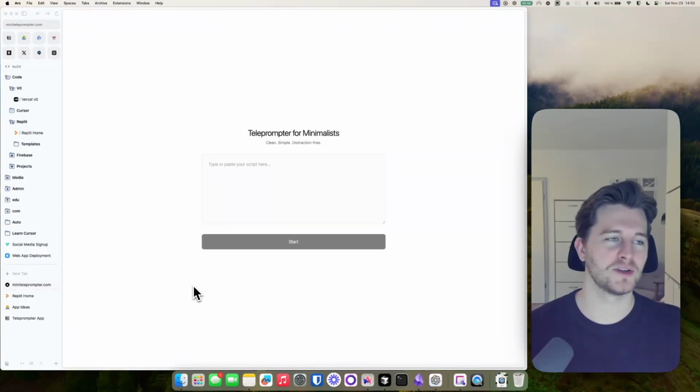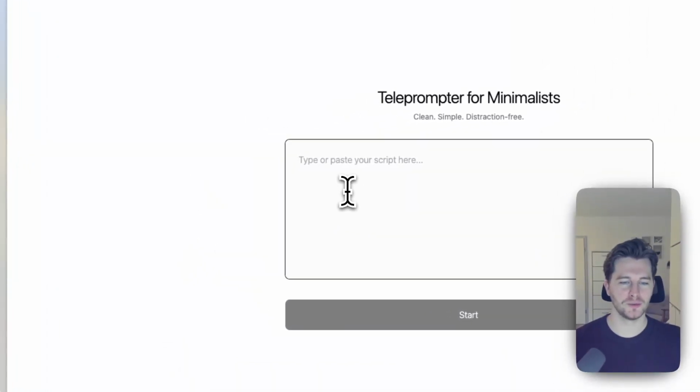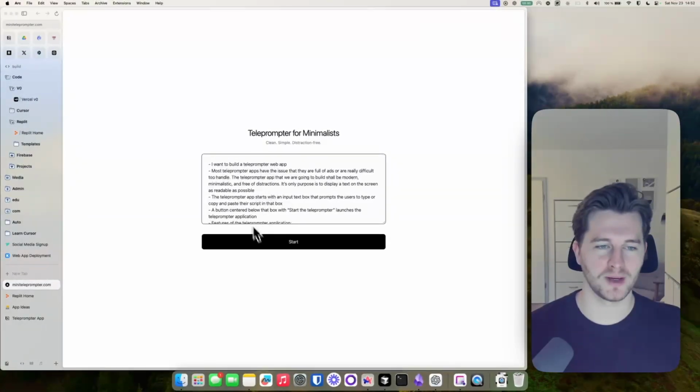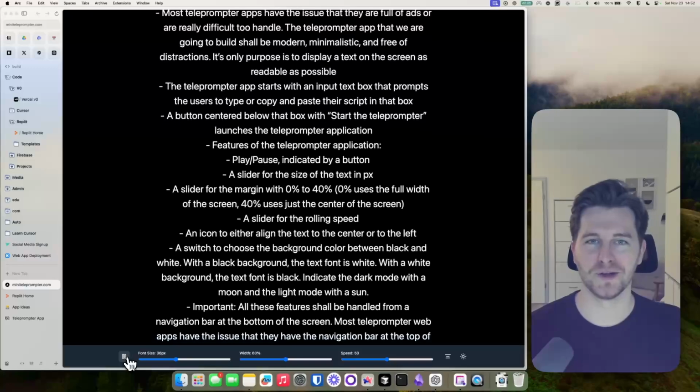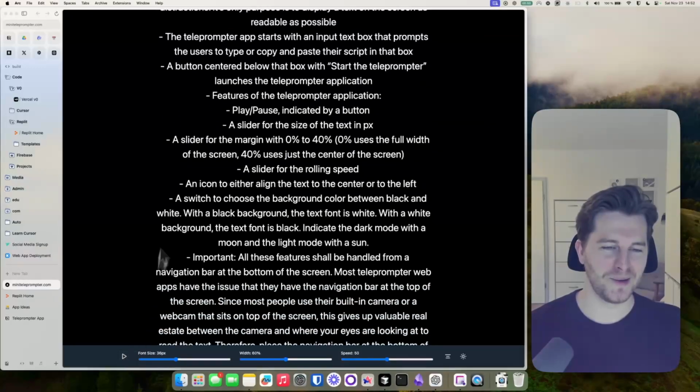And if you want to use it, you can go to miniteleprompter.com. Just to showcase you real quick how it works. You just type in your text, right? I have the sample text right here. Click start, and then you're good to go. All right, have fun with it. Just go to miniteleprompter.com and you can use it.